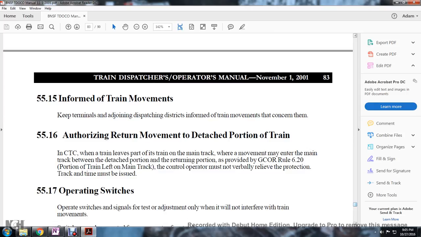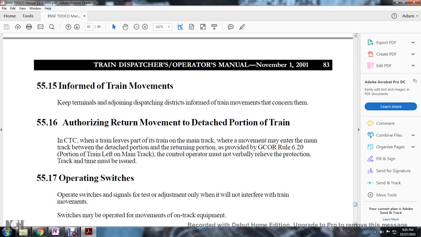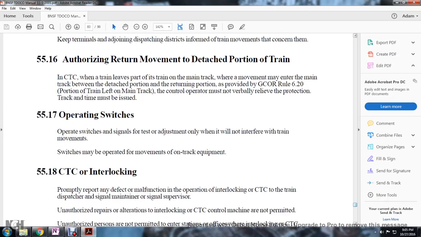Rule 5515, inform train movement. Keep the terminals and adjoining dispatching districts involved with the train movement informed of movements that concern them. Authorize the returning movement of the detached portion of a train. In CTC, when a train leaves with part of the train on the main track, the movement enters the main track to return to the detached portion. The returning movement is provided with the general code of operating rules, Rule 624, portion of the train left on the main track. The control operator must not verbally relieve the position of the track; at that time, a track bulletin must be issued.